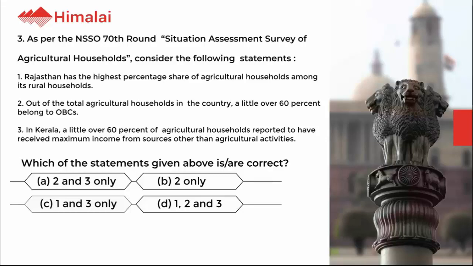A. 2 and 3 only. B. 2 only. C. 1 and 3 only. D. 1, 2 and 3. The correct option is C.